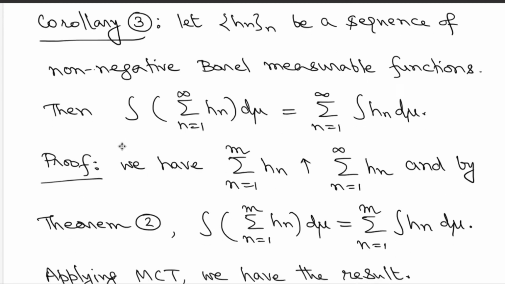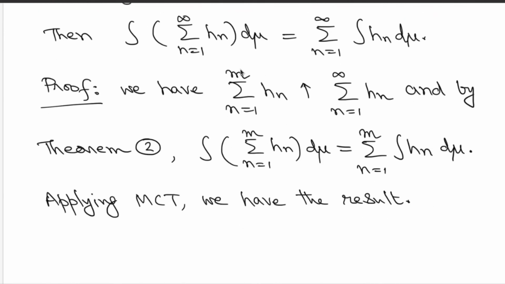So how do you prove this? Observe that the finite sum from n equal to 1 to m of the functions hn increases to the limit function, which is the complete summation.